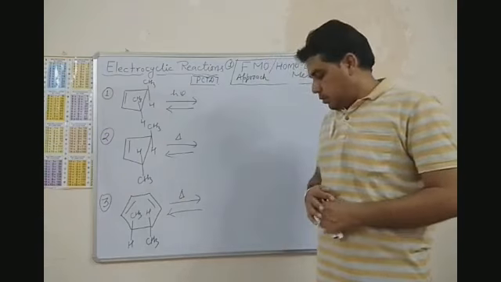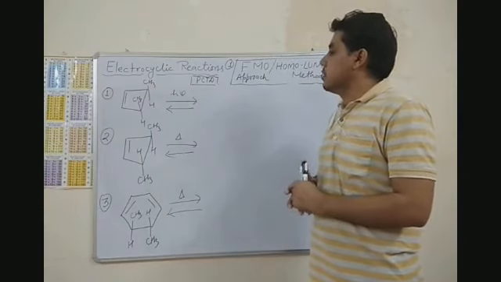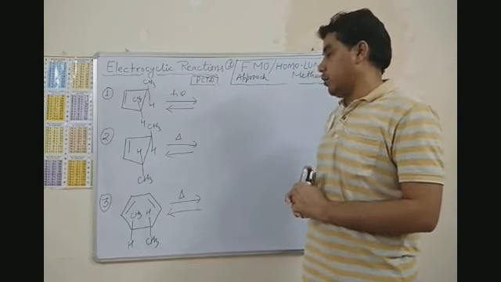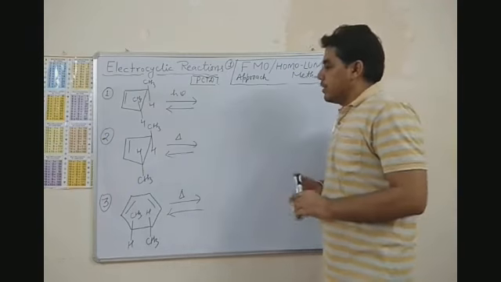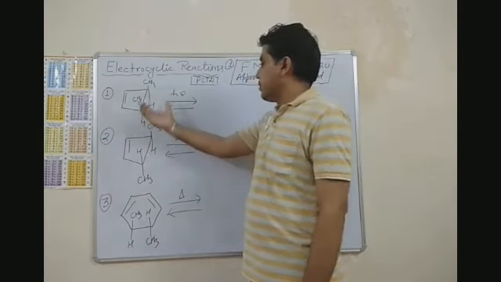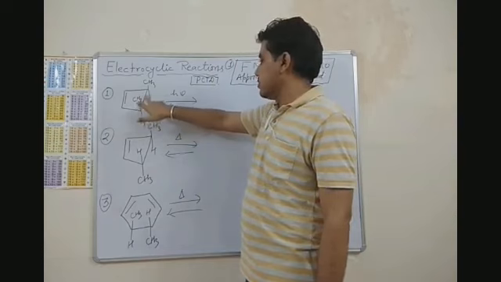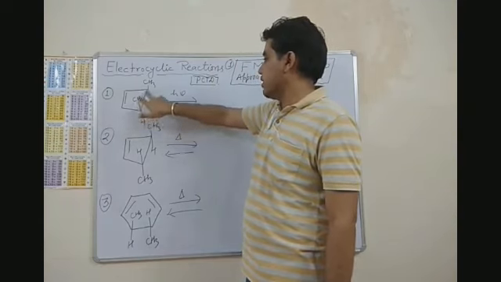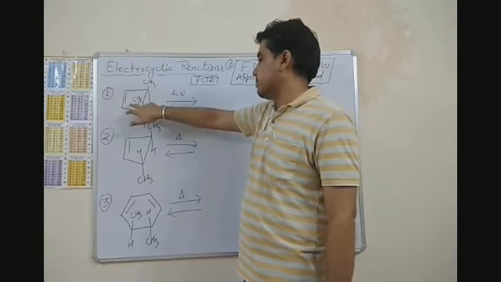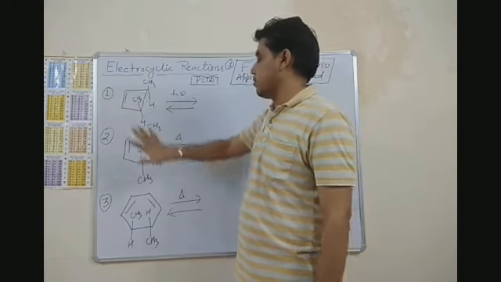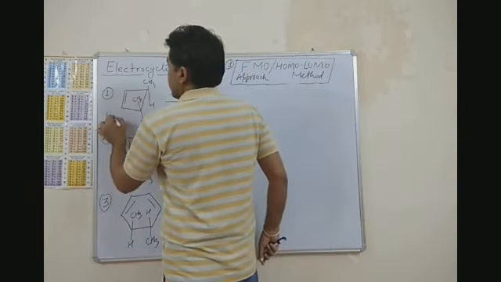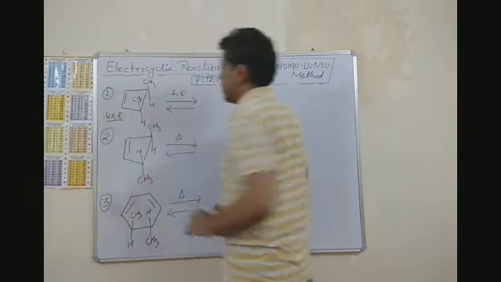Now let us discuss a few examples of the electrocyclic ring opening process. Here I have a 4 pi electron system. Actually, this sigma bond is formed with the help of these two orbitals, so we must consider these two as pi electrons, right? So it is our 4 pi electron system.